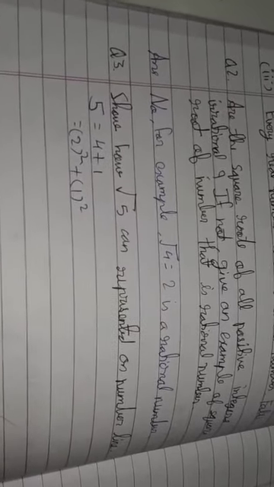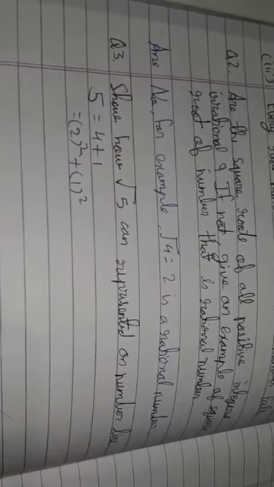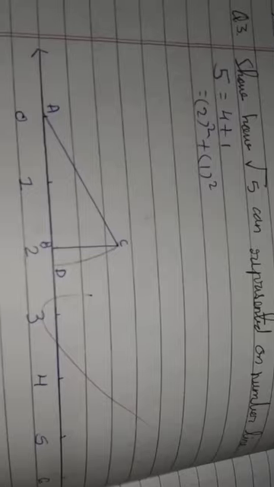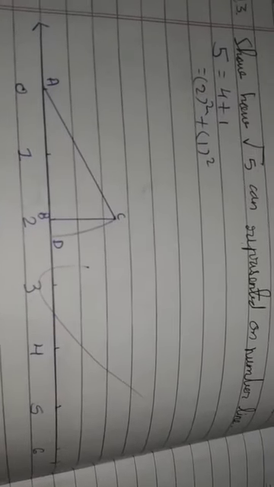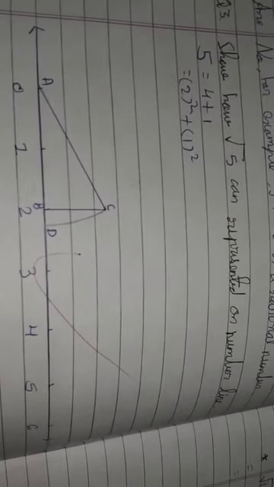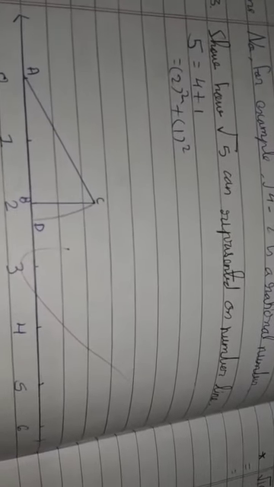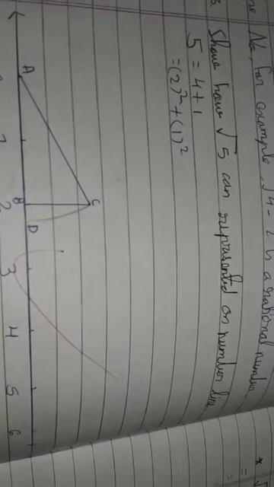So how can root 5 be represented on the number line? Most important question, the topic is representing on the number line. Root 5 can be written in the form of 4 plus 1, where 2 is the square root of 4. So 2 square plus 1. We want to take a line with 2 centimeter gaps: 0, 1, 2, 3, 4, 5, 6. We take up to 6 extra.